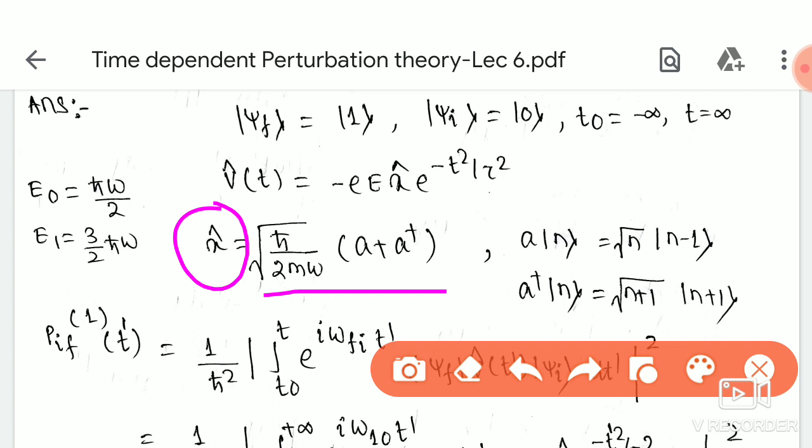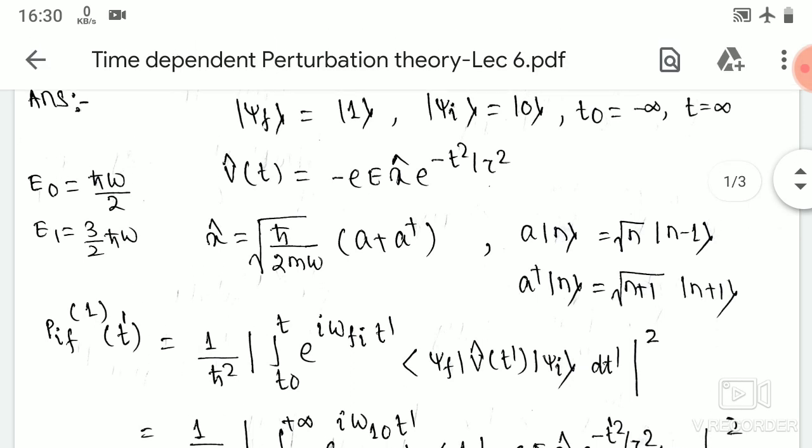When we operate a dagger on a state vector ket n, we will get an eigenvalue root over n plus 1 and a state n plus 1.